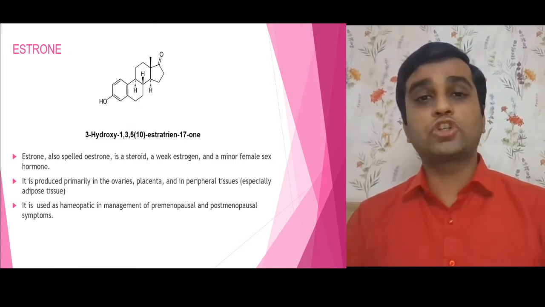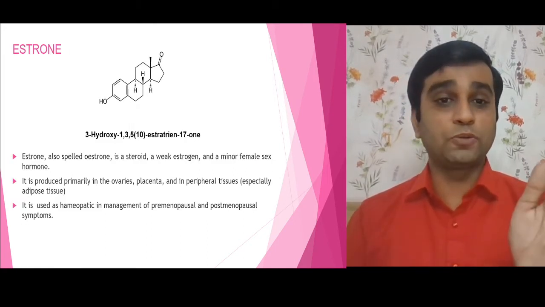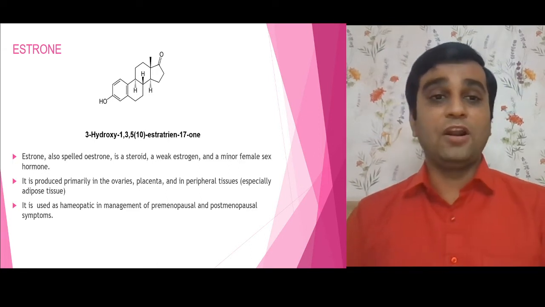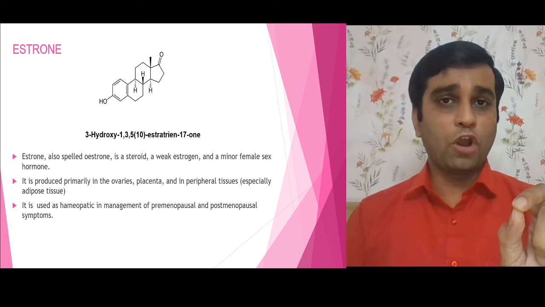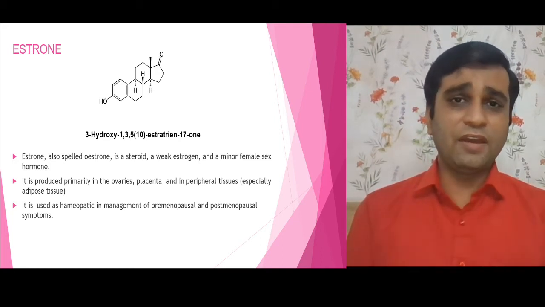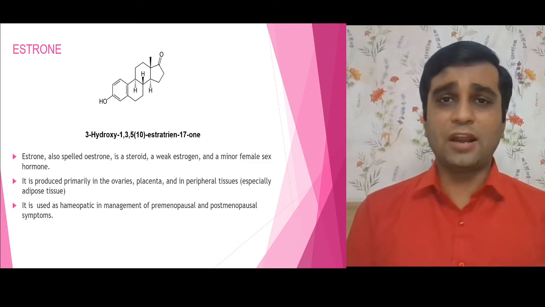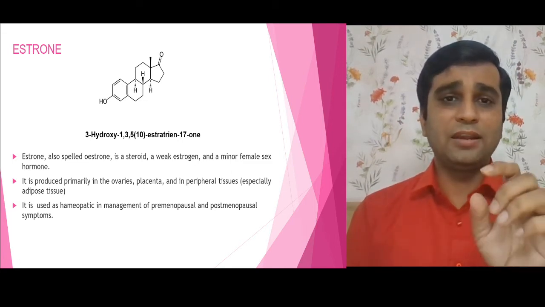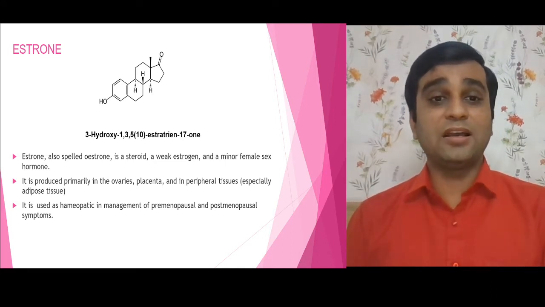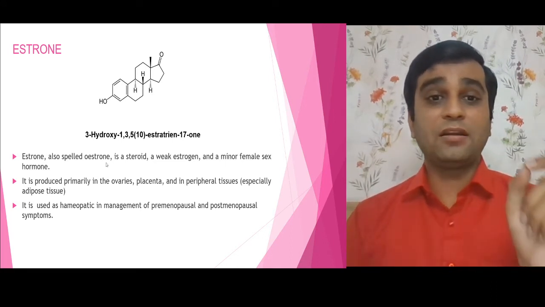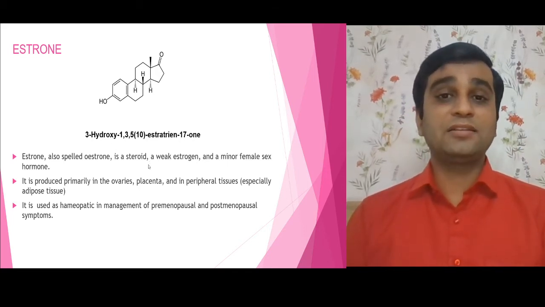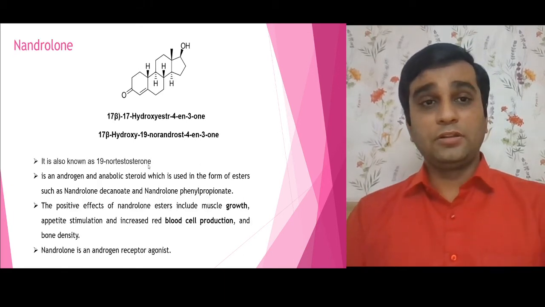Now, when I talk about estrone, again, it is produced primarily in the ovaries, placenta, and the peripheral tissues. Again, if I talk about clinical aspect of estrone, the structural difference is very less. In case of estradiol there is a hydroxyl group. In case of estrone, it is a ketonic group at C17 position. It is used as a homeopathic in management of pre-menopausal and post-menopausal symptoms. Fine. This is very important.